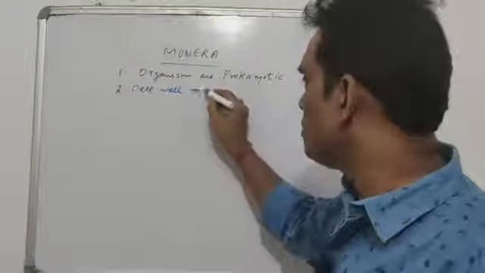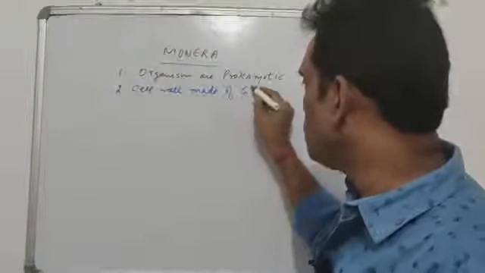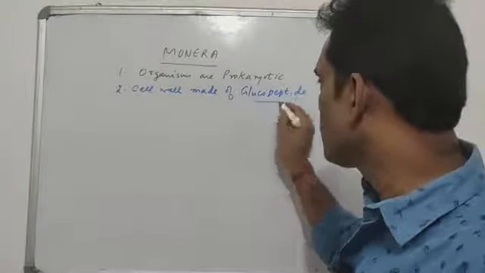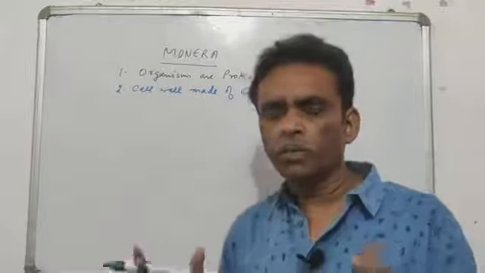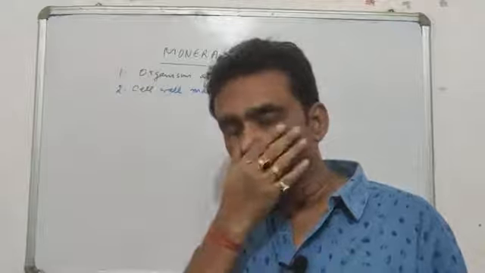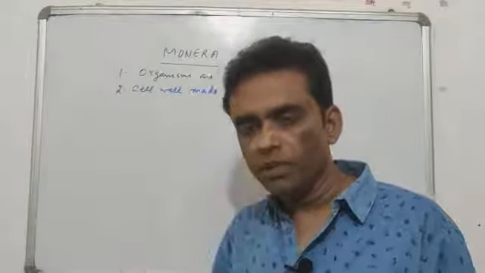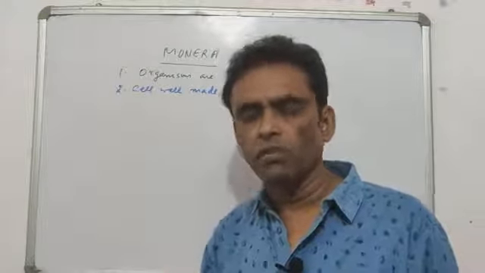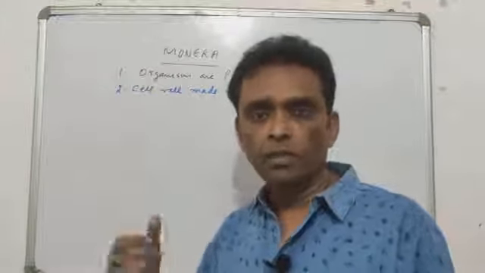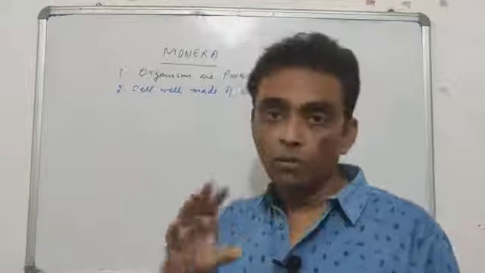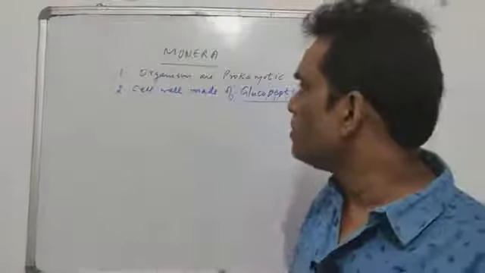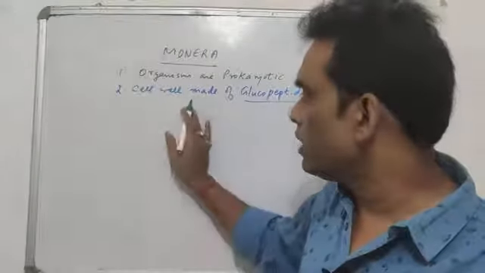The cell wall is made of glucopeptide. It's a different chemical. It's a combination of carbohydrate and protein, of course. You can understand the cellulose or cell membrane. Cellulose is made up of glucose, only carbohydrate, but cell membrane is made up of protein and lipids. But this cell wall is made up of carbohydrate and proteins. Very simple kind of organisms, not much developed, as you can see.